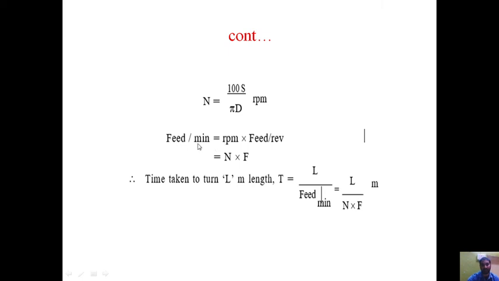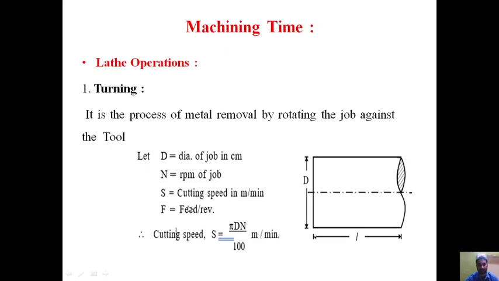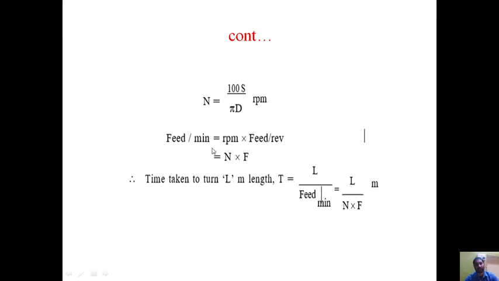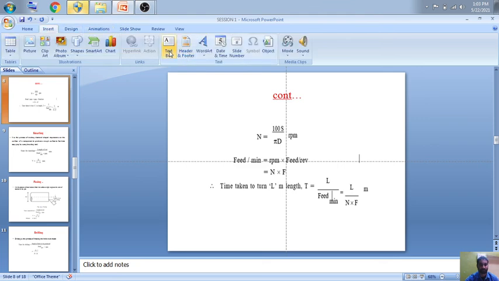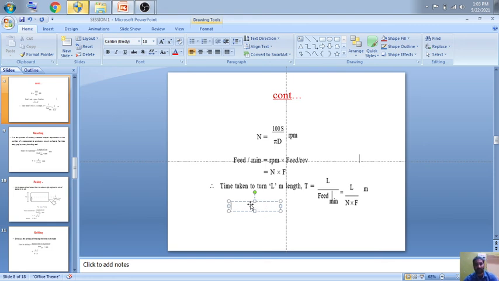So now feed per minute equals RPM into feed per revolution. Here what is given is feed per revolution. So if you want feed per minute, then what you have to do? So feed per minute equals RPM into feed per revolution. How it is, I will tell you. You can see RPM is nothing but rotation per minute. Rotation